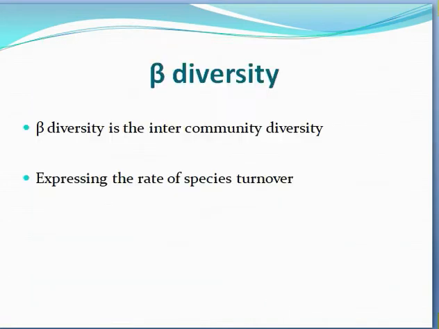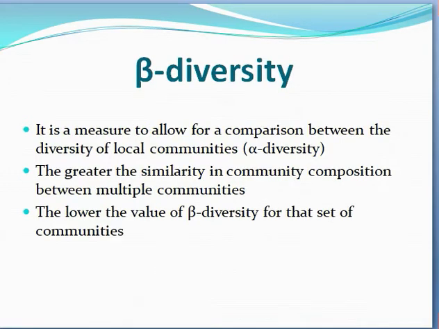Beta diversity is the inter-community diversity, expressing the rate of species turnover. It is the measure that allows for a comparison between the diversity of communities and a local community, which is also described in terms of alpha diversity. The greater the similarity in community composition between multiple communities, the lower the value of beta diversity for that set of communities.